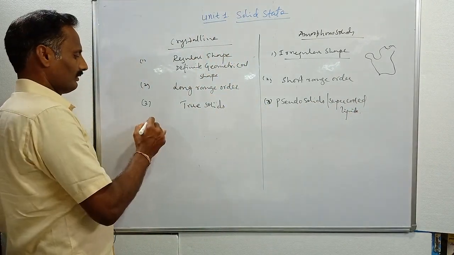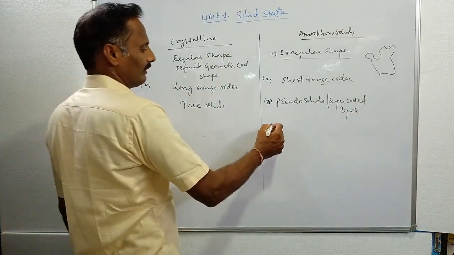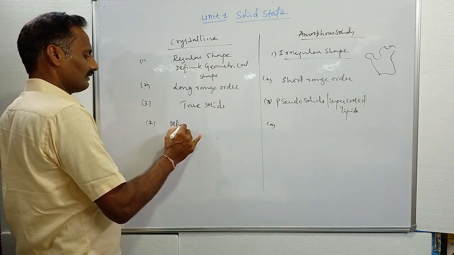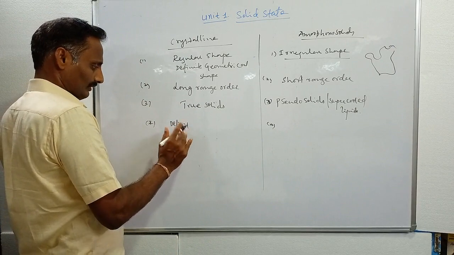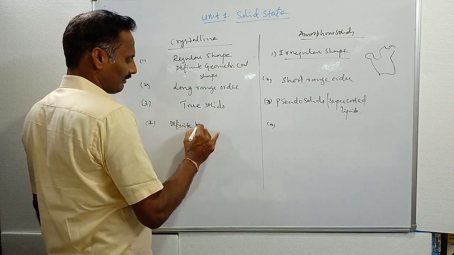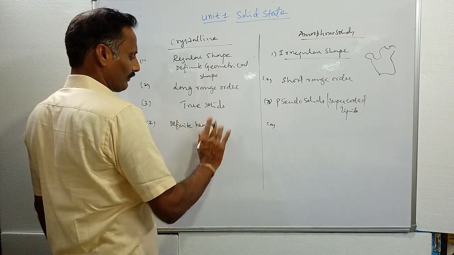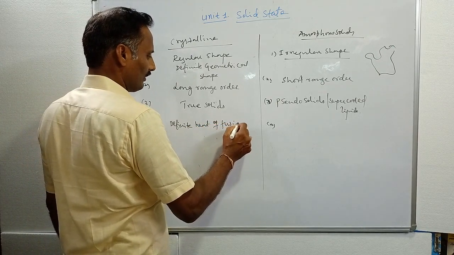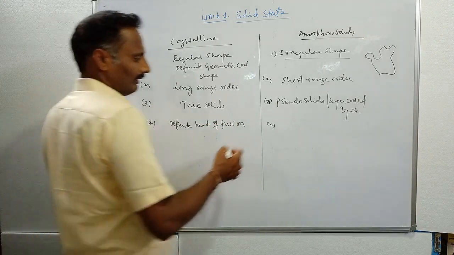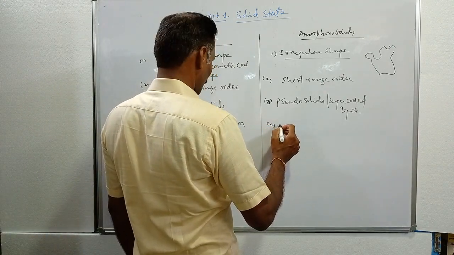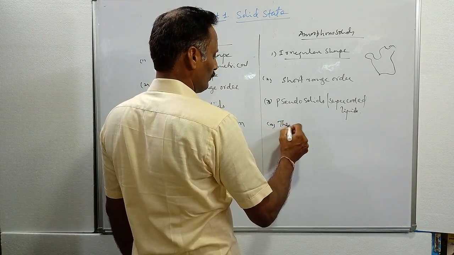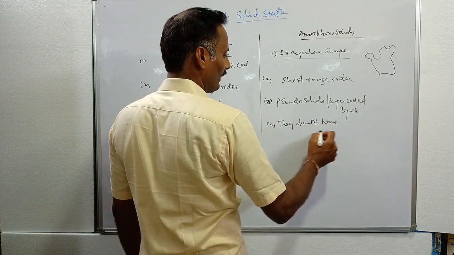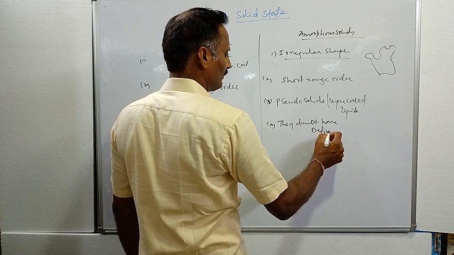And the fourth one: crystalline solids have a definite heat of fusion, and they melt at a particular temperature. Amorphous solids do not have a definite heat of fusion.